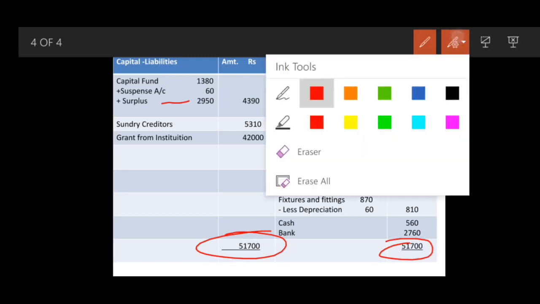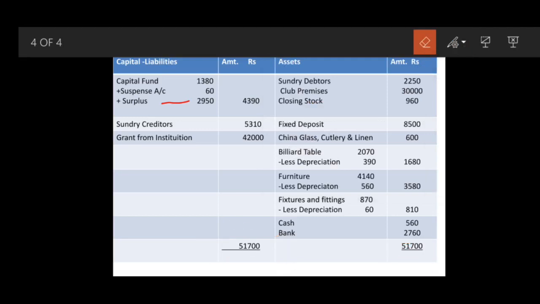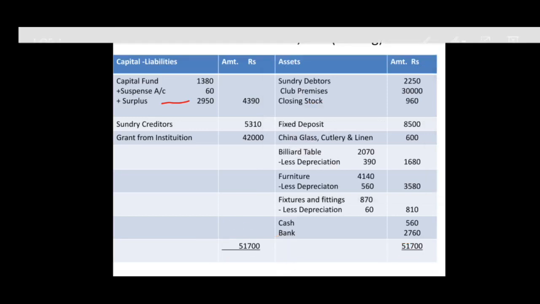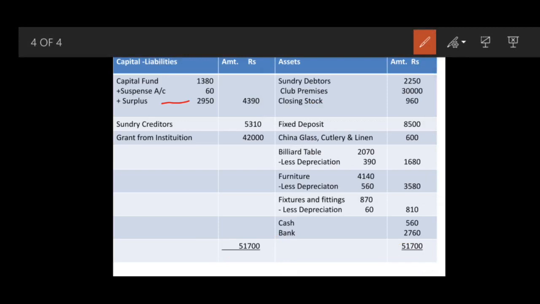Now, while doing the total, there will be the difference of rupees 60 you will get, and that 60 is a suspense account in the sum, because your trial balance also have that difference. That way only this final answer will get 51,700. So you have to make a total of asset side. Asset side total will differ with liability side, then that difference will be your suspense account rupees 60. So that is to be adjusted.